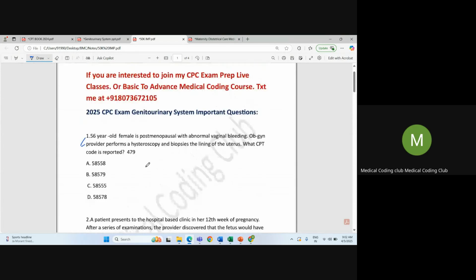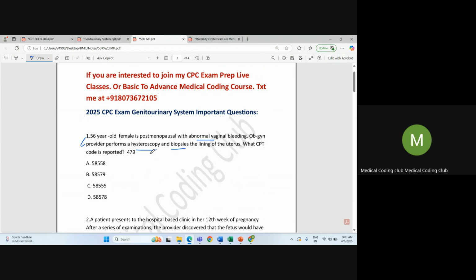So, first question. A 56-year-old female is post-menopausal with abnormal vaginal bleeding, and the gynecologist performs hysteroscopy and biopsies the lining of the uterus. What CPT code is reported? You can see the question is not so complete since it's a keyword type. They will not have enough complete information, so we just have to focus on the actual key procedure and what is the correct code for that.